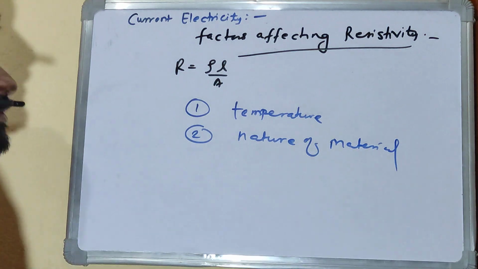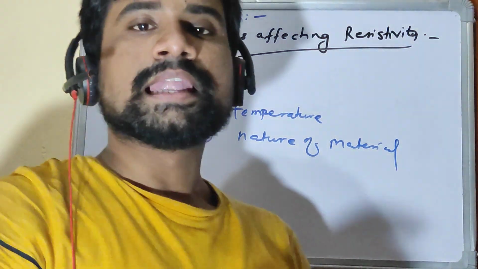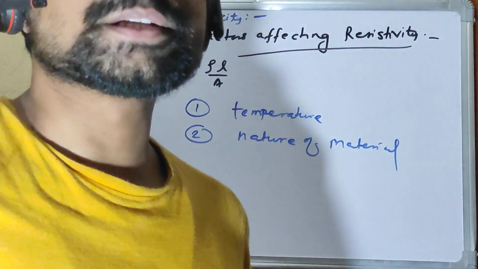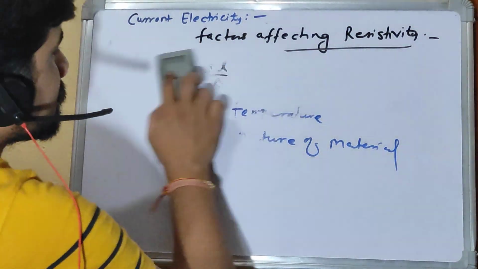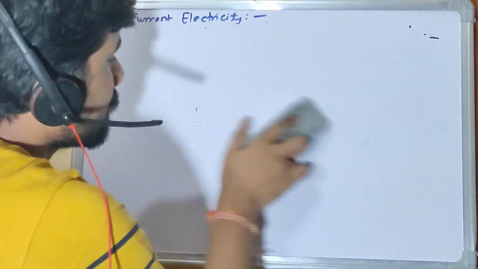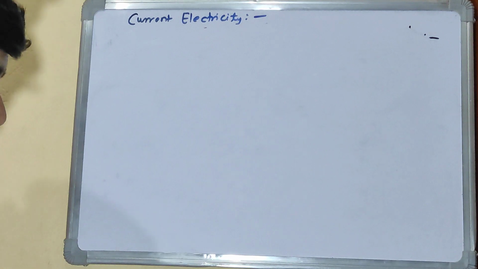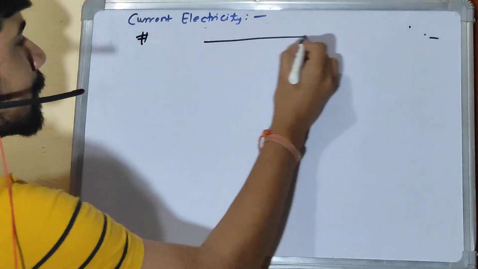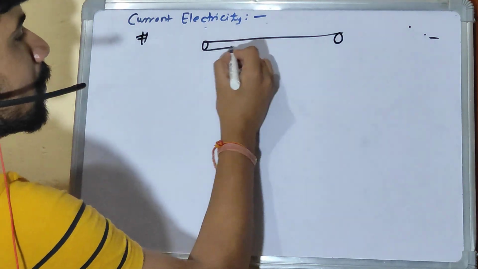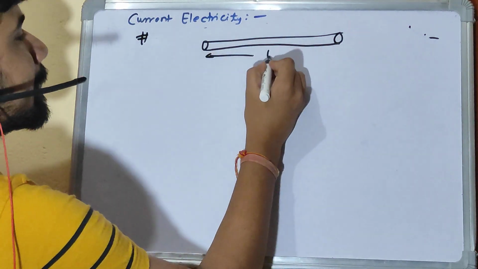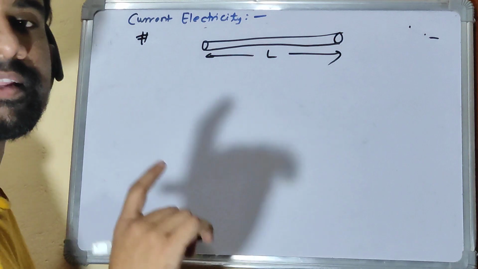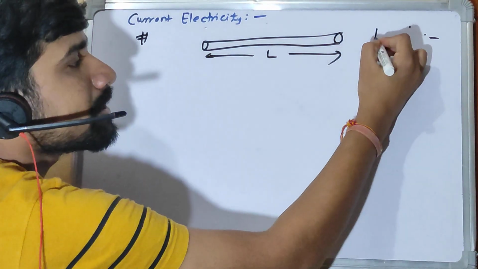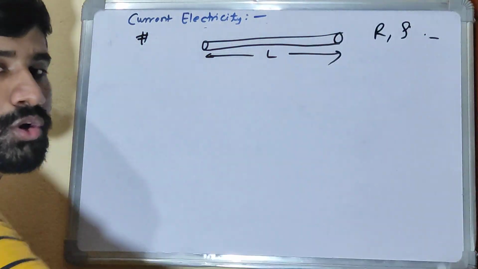So only these two factors will influence the resistivity. Length and area will go out of the picture, right? Let's understand by an example. Let's say there is a wire of length L. The resistance of the wire is R and the resistivity is rho.